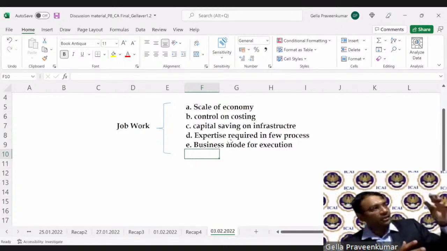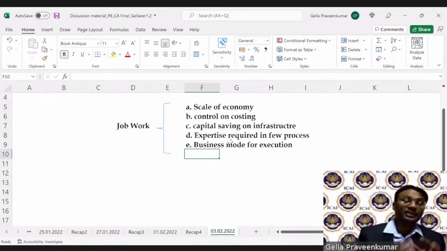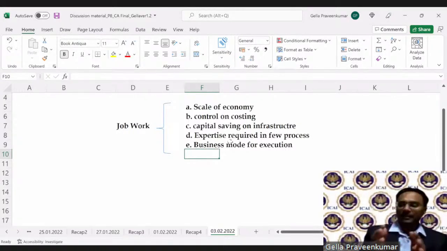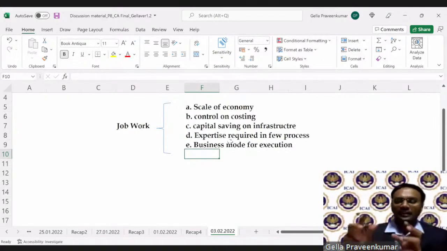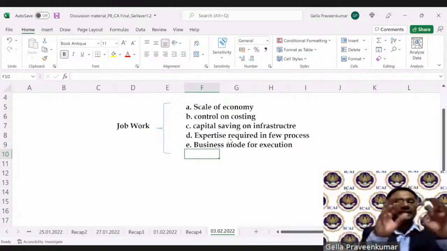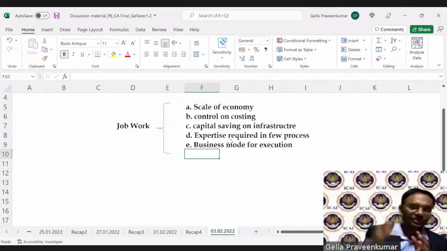I have to buy the material. I have to give it to them. They have to do a test run. They have to develop that model, and they have to do the implementation. Now, rather, if I give it to a particular expert who is very good in design and drawing, I, as a manufacturer, will say, look, I need to have my tire which can withstand up to 150 kilometers per hour. I need a tire which, even if I apply a brake on a slippery road, can have full control on my operation. I do give a requirement, and this particular job worker comes with the expertise they have. So, for certain processes where expertise is required, I may think of job work.